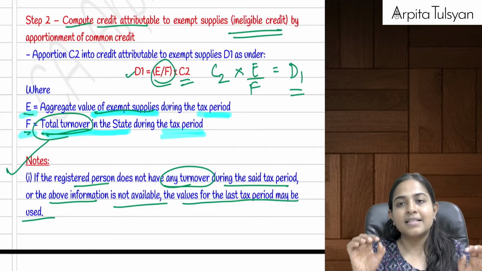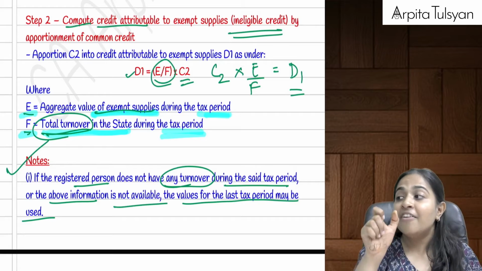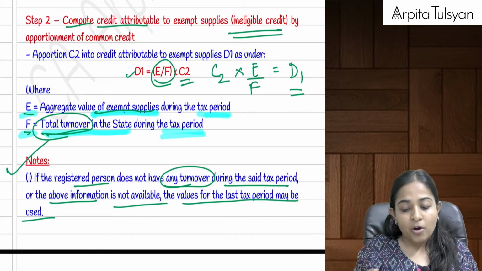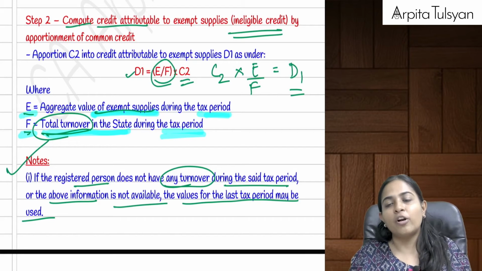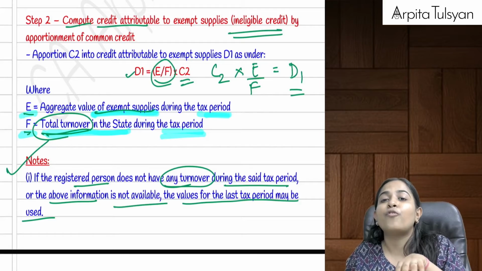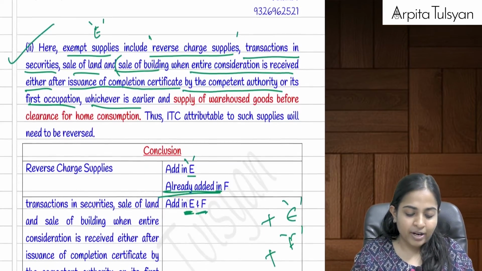Okay, that is considered as D1. D1 is that proportion of common credit which belongs to exempt supply. So this much will be reversed. Now, exempt portion we have already removed. Now we have to remove the common credit which was used for a personal purpose also. So that is deemed.